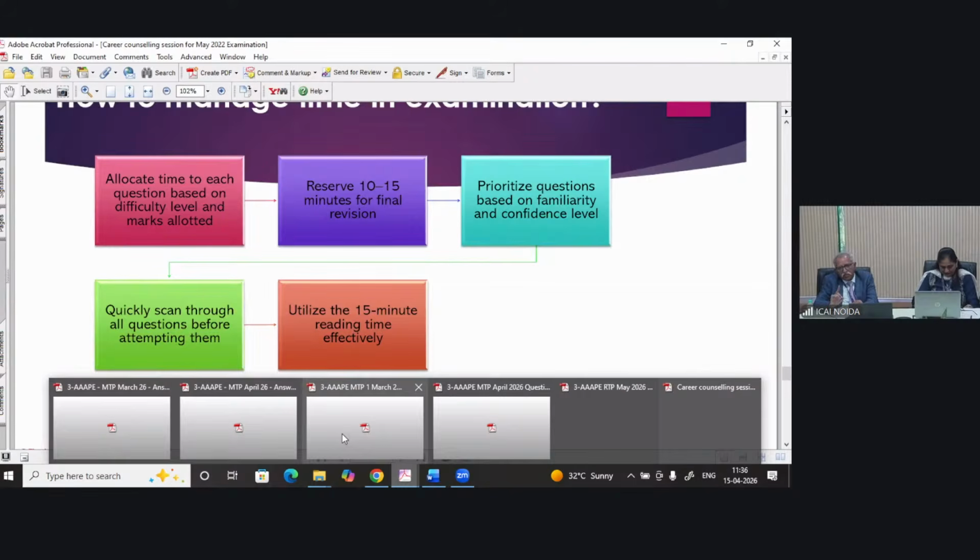So in those questions, students, remember, in the question the facts are given before us. The facts we know, but while writing in the examination, do not write the facts in the language given in the question paper. Just modify the language into your own language. Modify the facts in your own language.